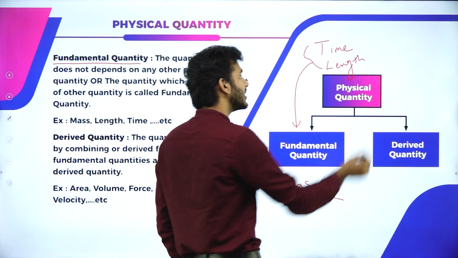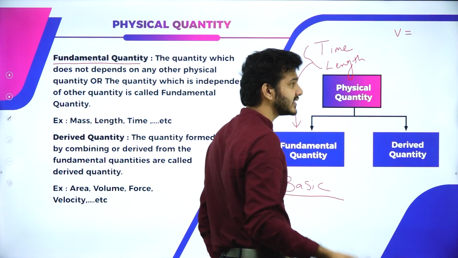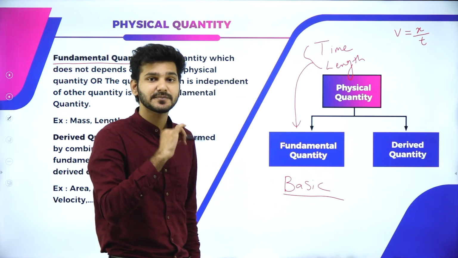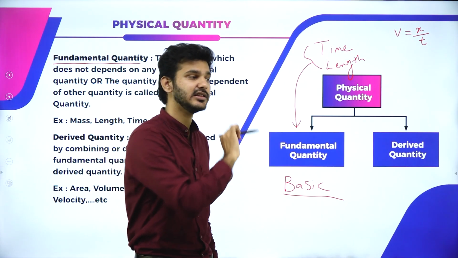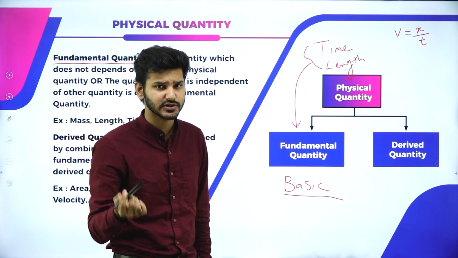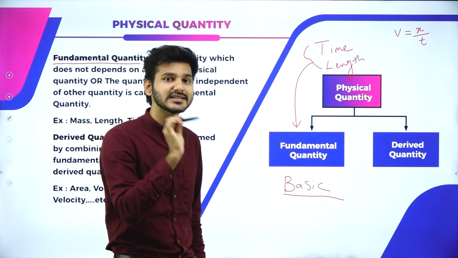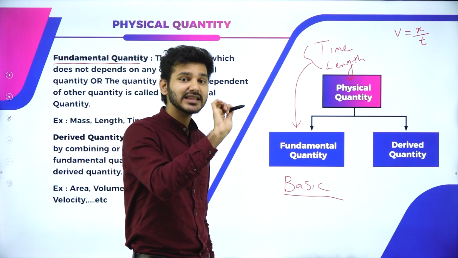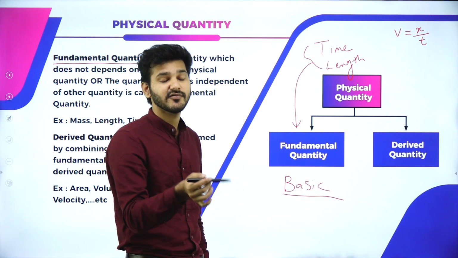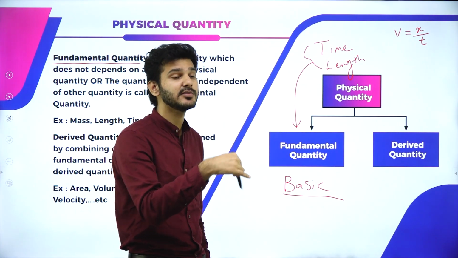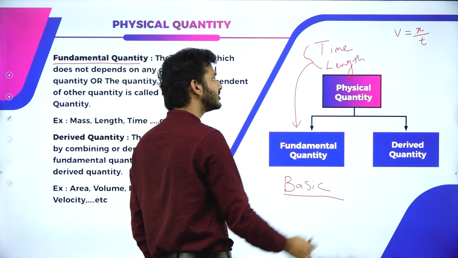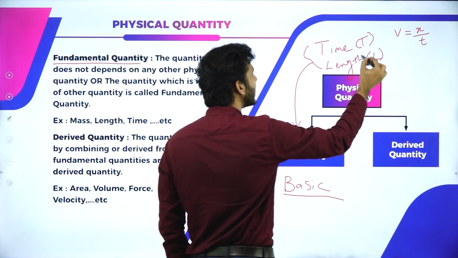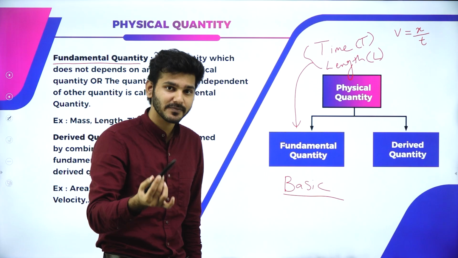Now I just told you that my friend Vishnu was traveling with a velocity or an acceleration of a certain value, which means that velocity V is equal to displacement divided by time. Displacement is nothing but length measured in the horizontal or vertical direction. It does not matter. What matters is that displacement is length being measured, and it is divided by time. So length covered per unit time, or displacement per unit time, is known as velocity, which means we used two fundamental factors, time t and length L, in order to obtain a new form, that is velocity.